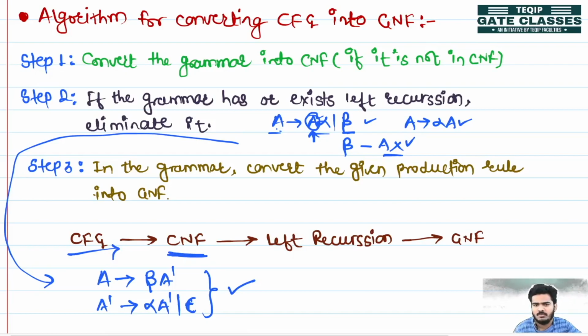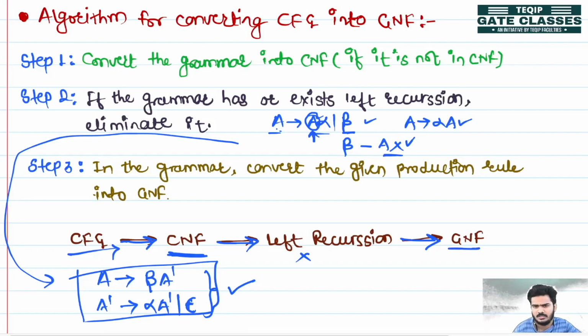If it is in CNF form, no problem. If not, then first we convert the CFG into CNF by following the CNF algorithm. Then we check whether the grammar contains left recursion. If there is left recursion, we remove it by following these steps. Finally, after removing left recursion, we convert the productions into GNF form. These are the steps we follow while converting a grammar into GNF.